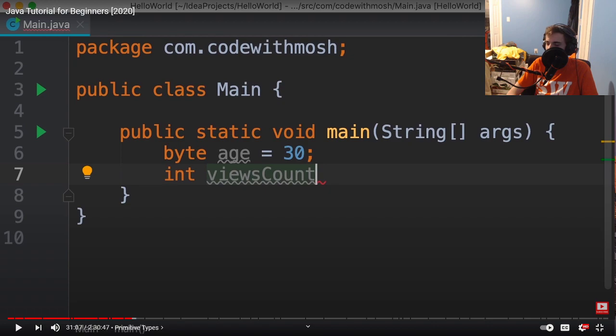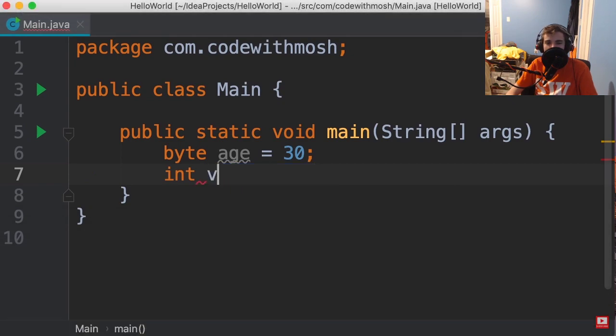In most cases, it doesn't really matter if you use int for the age of a person instead of a byte. I've seen some people use variable names like v or v1 or n. Nobody knows what these variables do. So as a best practice, always use meaningful and descriptive names for your variables.